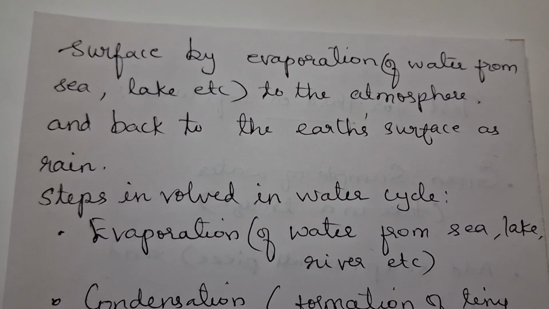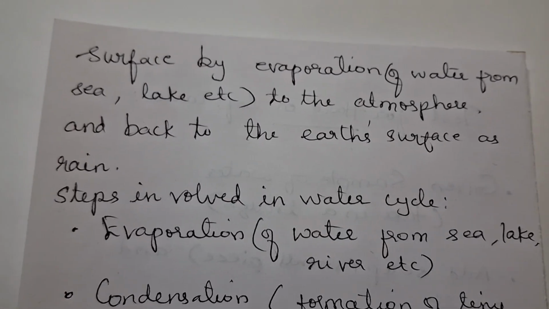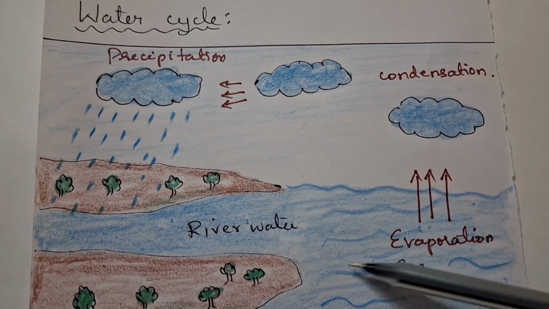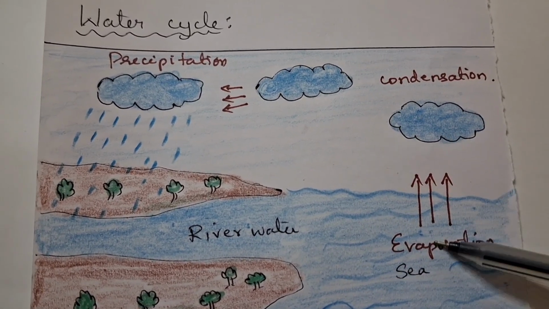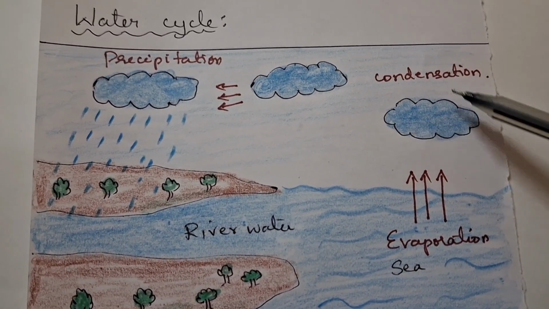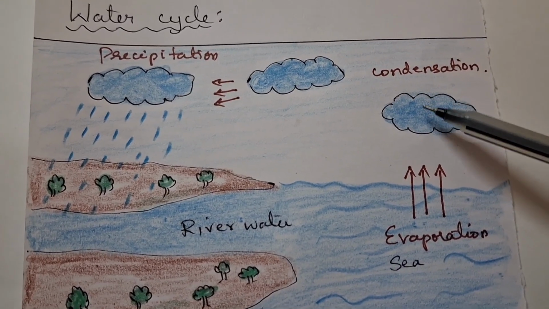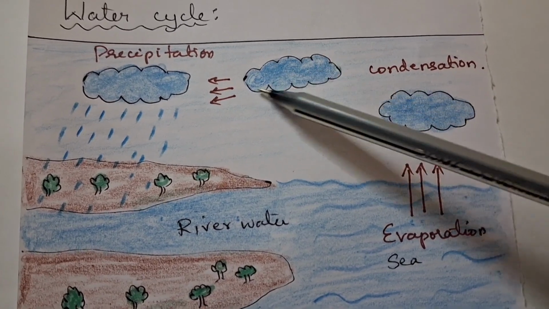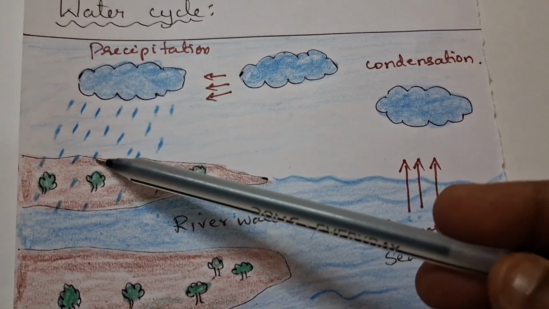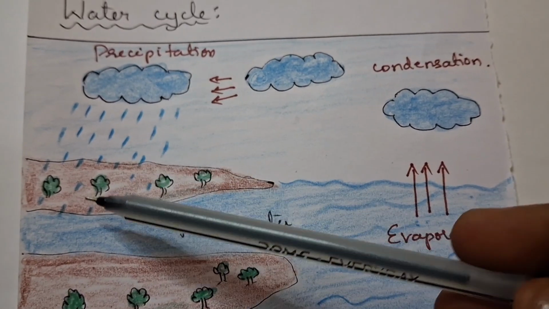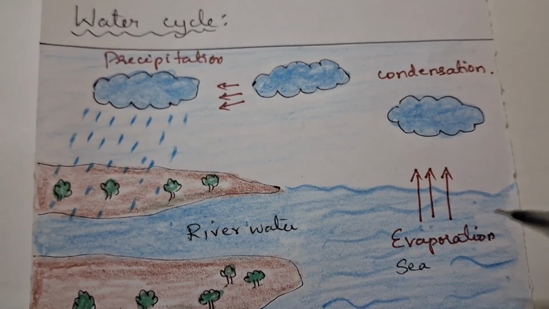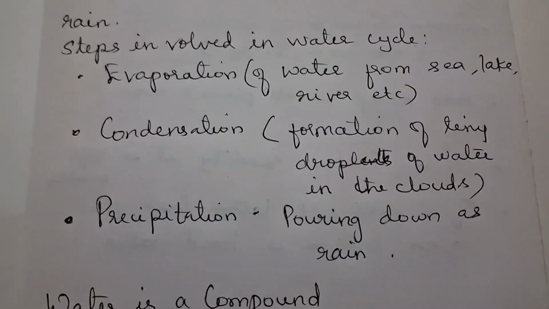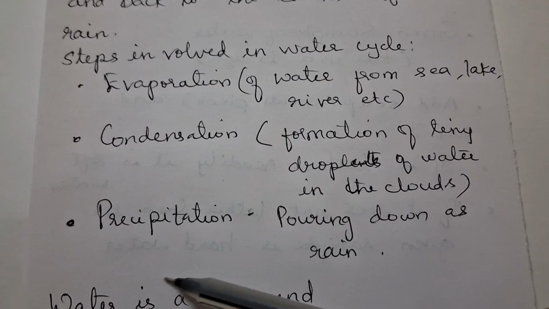Three steps are involved in the water cycle. Evaporation: evaporation of water from the sea, lakes, rivers, etc. The next one is condensation. All these vapors go above, they get collected and condensed. They form tiny droplets of water in the clouds, and they move. When it becomes very chill during night time, it pours down as rain. That is called precipitation. So this is the water cycle: evaporation, condensation and precipitation.